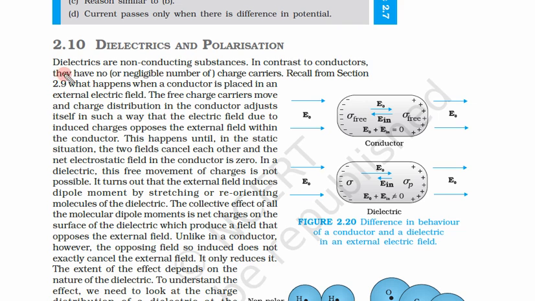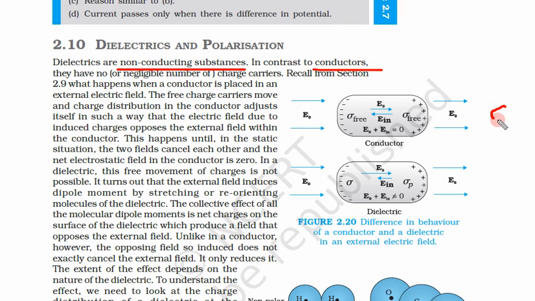Let's read about this. They start by saying dielectrics are non-conducting substances, that means insulating substances. So let us take the case of a conductor and a non-conductor, or a dielectric or insulator. See this diagram, understand this figure.